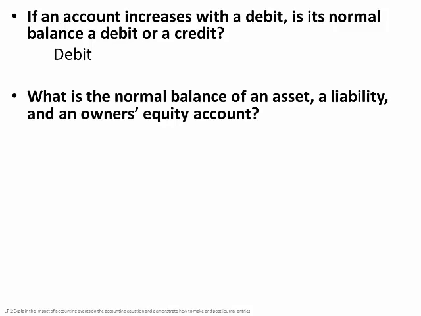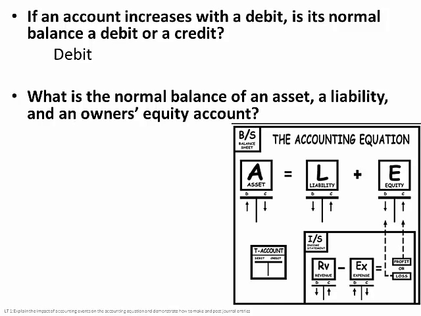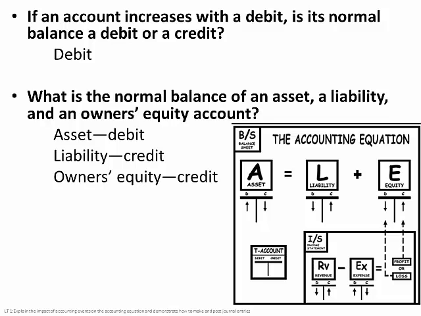Next quick question for you. What is the normal balance of an asset, a liability, and an owner's equity account? Well, the normal balance of an asset is going to be a debit because it's on the left-hand side of the equation, and left means debit. Liabilities and owner's equity are on the right-hand side of the equation, so credit is going to be their normal balance.